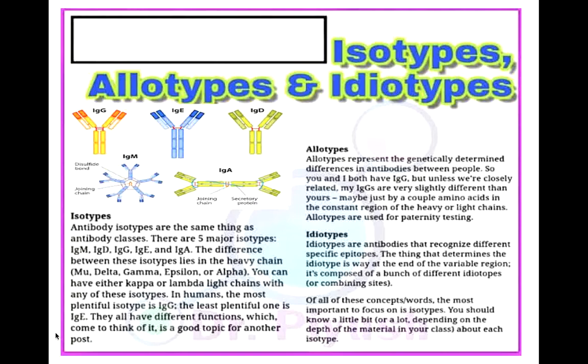When you talk of idiotypic determinants, they are antibodies that recognize different specific epitopes. That is, within an individual, different types of variants are present. In the case of idiotypic, the unique amino acid sequence of the variable region, that is the variable heavy chain and the variable light chain domains, are given the importance. A given antibody can function not only as an antigen binding site, but also as antigenic determinants.